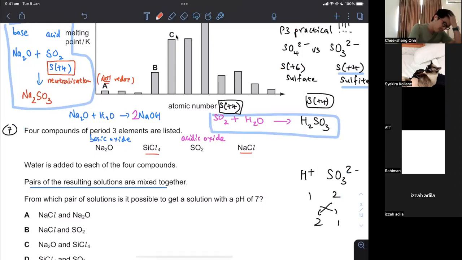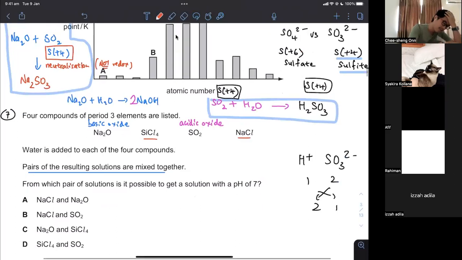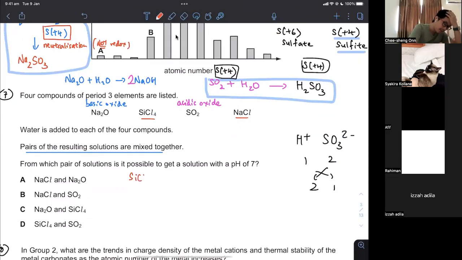SiCl4 is a chloride. So when you dissolve SiCl4 in water, you're going to get hydrolysis. This is a common question. You're going to see a white precipitate. So this is a white solid. As you know, silicon dioxide, silicon 4 oxide, is insoluble in water. It's a component of white sand, the sand that you get in Telisai, in Tutong. So that white sand will not be soluble in water. It's a white solid. As a result of this hydrolysis, you also release HCl.